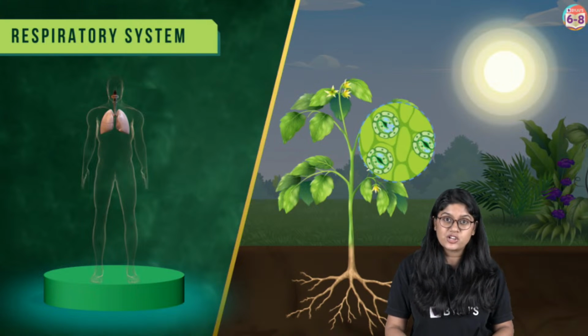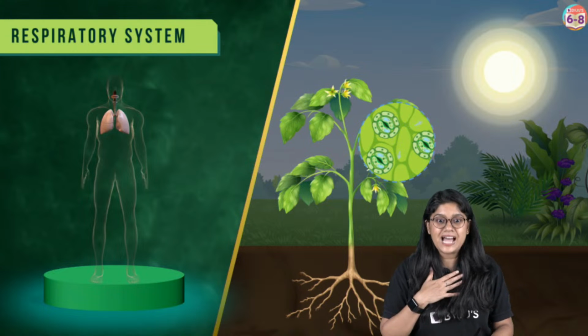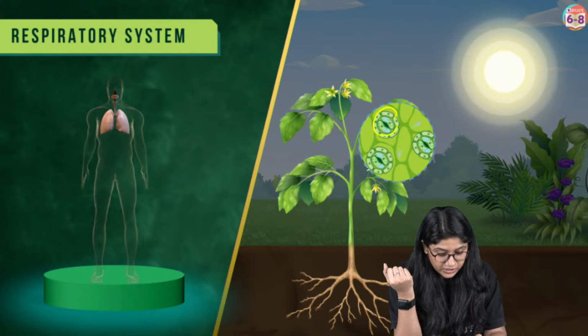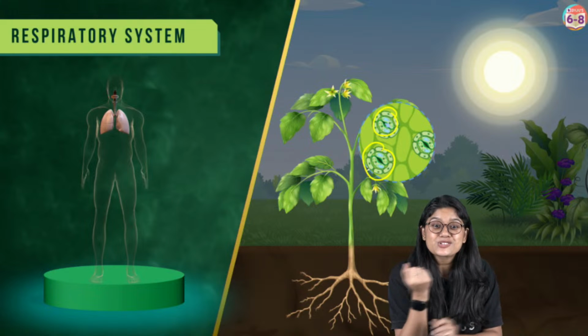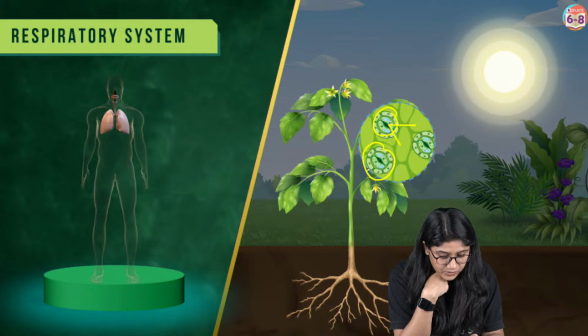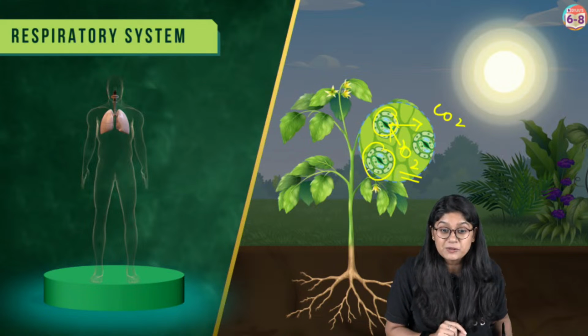Then, of course, they have a respiratory system. Not exactly like ours, but they have the stomata. These stomata help in the exchange of gases. Can you see from here? The gases will move in and move out. So we have a respiratory system in plants.